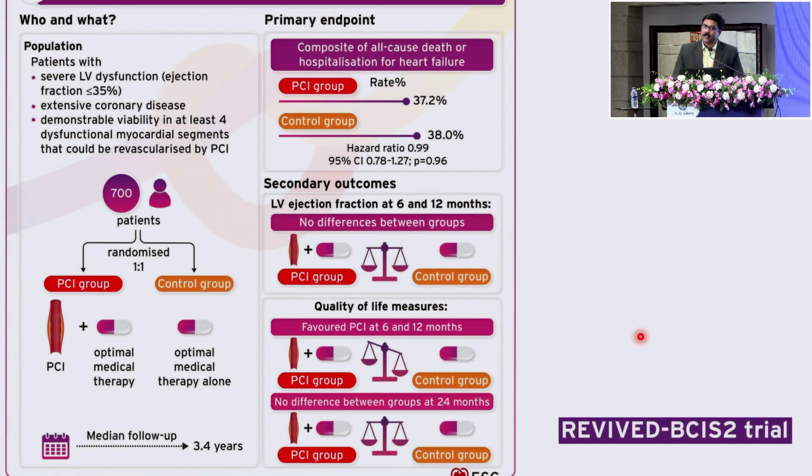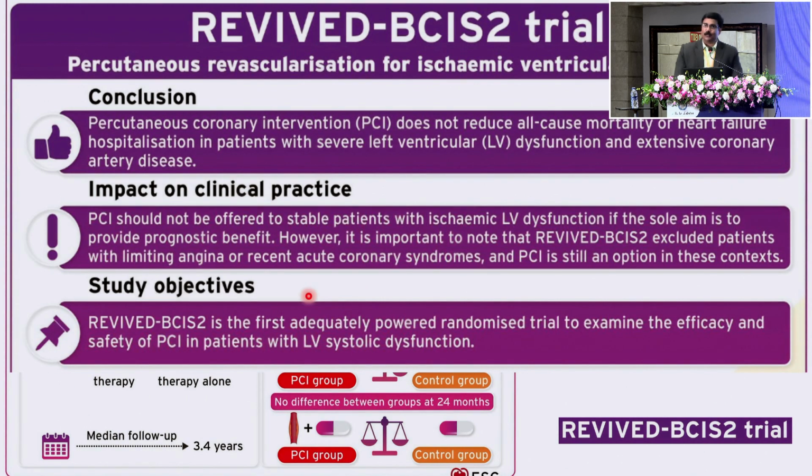The last slide was on this particular trial called the REVIVED-BCIS2 trial. Remember the patient that we were discussing had a 70% lesion in LAD. And I never spoke about revascularizing this patient because there is one big data set which has gone ahead and shown that if you do a PCI or not do a PCI in patients with heart failure, there is no significant benefit. So the bottom line is that you don't have to send it to a cardiologist. As a diabetologist, if you're sure, you can still treat these patients, but get an echo done properly.